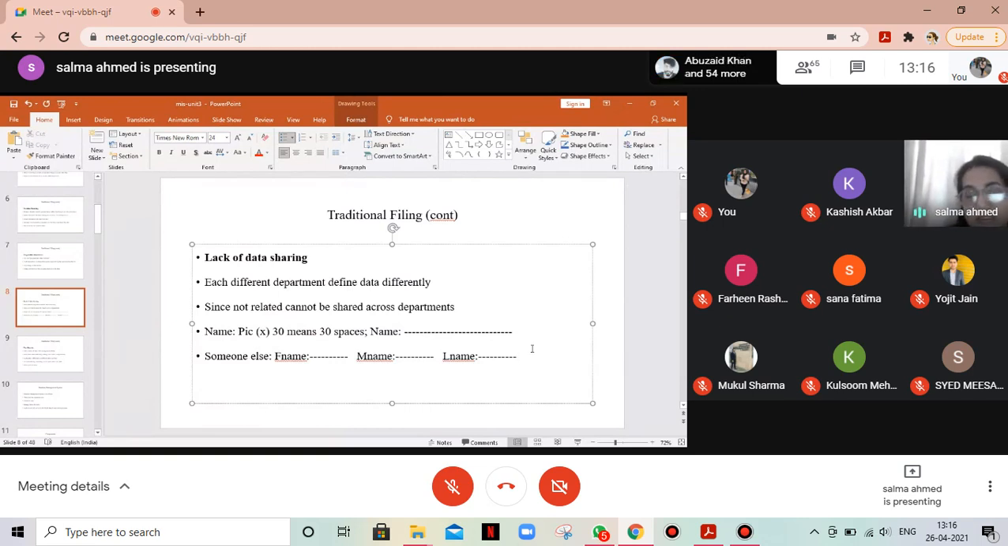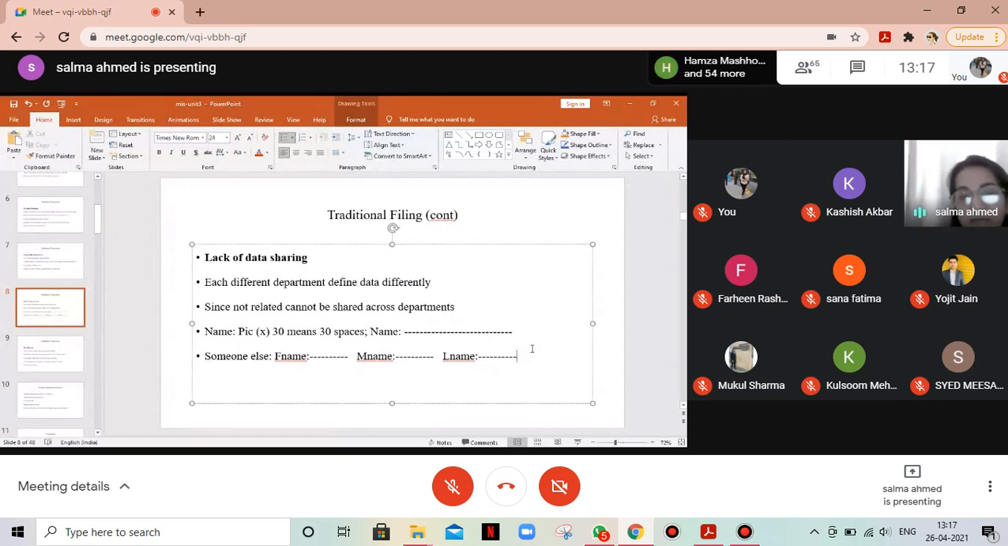Like I mentioned yesterday also, address: somebody would say address and leave 40 spaces. Somebody else would say address as street, lane, city, district, state, and so on. So instead of giving 40 spaces, he would define it as street, 10 spaces, lane, 10 spaces, city, 10 spaces, district, 10 spaces, state, 10 spaces, and so on. So instead of giving 40 spaces, they would be breaking it up.